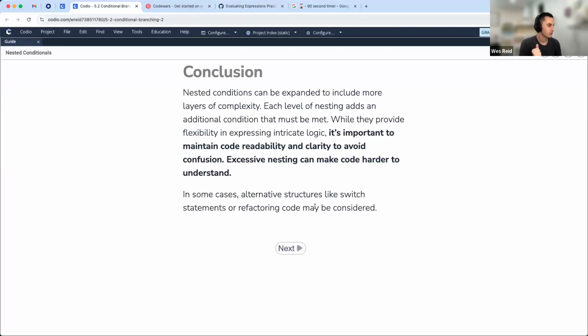So, conclusion here. Nested conditions can be expanded to include more layers of complexity. While this provides flexibility in expressing intricate logic, as I've mentioned, it's important to maintain code readability and clarity to avoid confusion. As you start to write much more code, after you write 20, 50 lines of code, if there's a problem, you're going to feel like, oh my gosh, where in here is it?